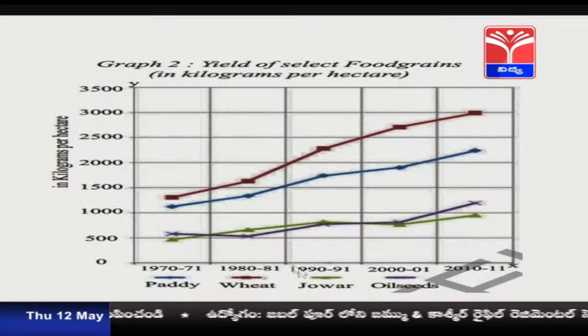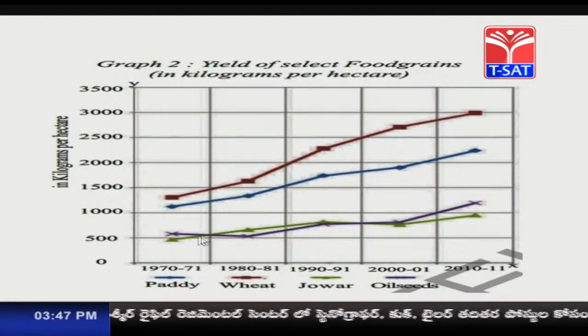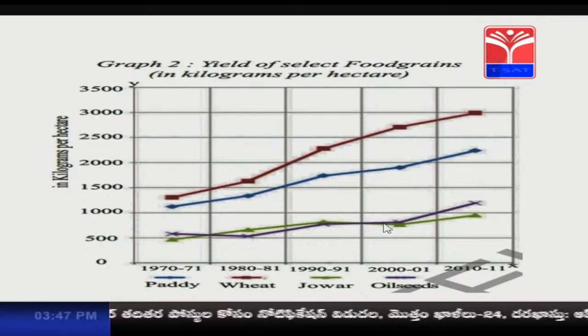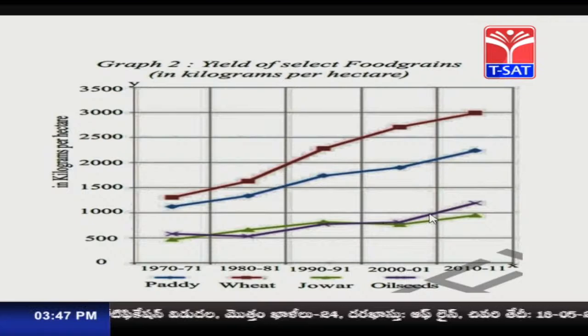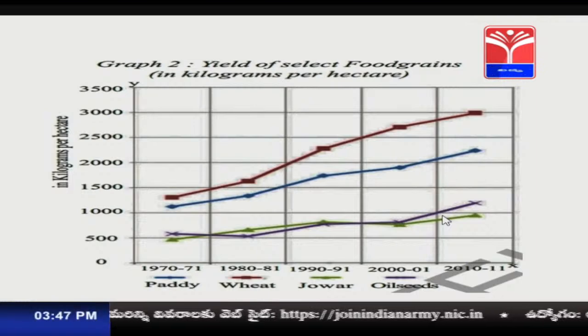So, once again let us go to the graph to understand how the other food grains were not much encouraged. See here for jowar and for oil seeds, you can understand that very little encouragement was given to these two crops. So, which were more improved? Paddy and wheat were given more concentration, so that scarcity could be avoided and food security could be provided to all the citizens of the country. Children, now let us go for the next thing.